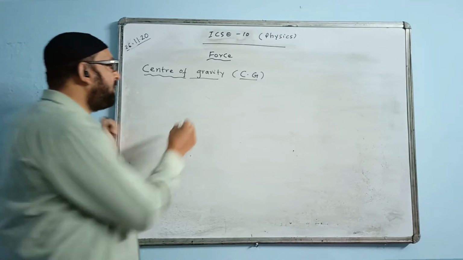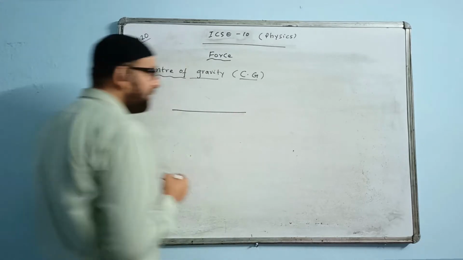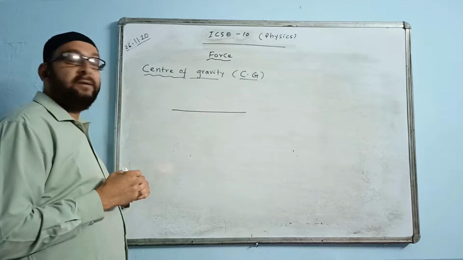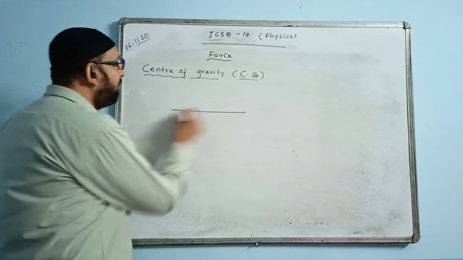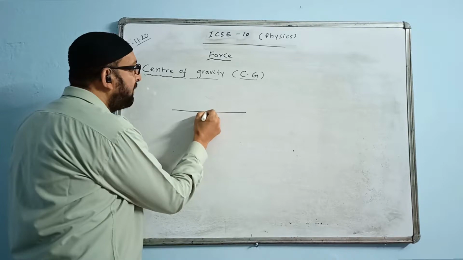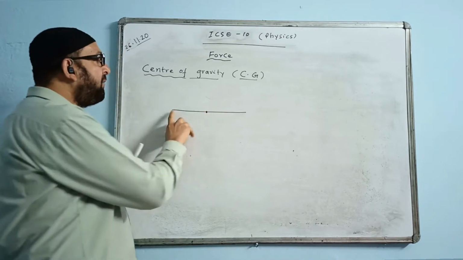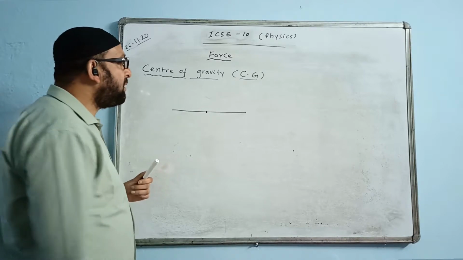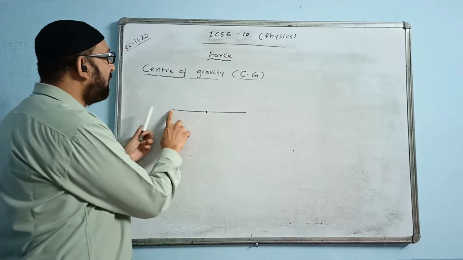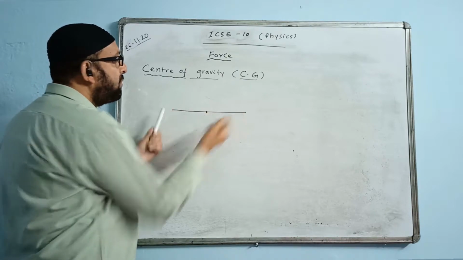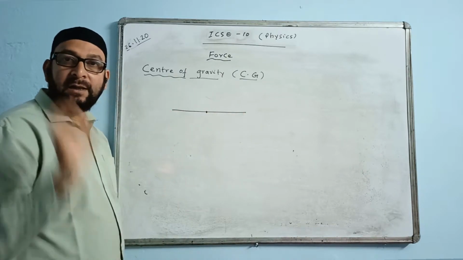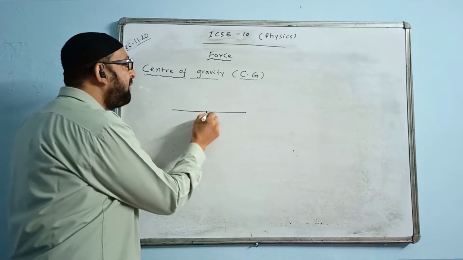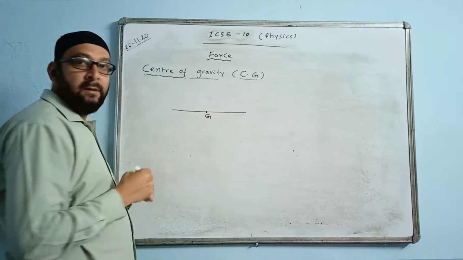For example, suppose we are having a body in the form of a line like this. Where is the center of gravity of this body situated? We say the center of gravity of this body will be the midpoint of this body. If we are having a wire, where is the center of gravity of the wire situated? Exactly midway. Suppose the total is 10 centimeter, this will be 5 and this will also be 5 centimeter. Exactly at the midpoint. This is the center of gravity that we denote by, suppose, G.